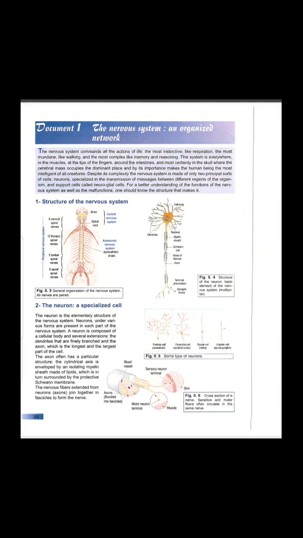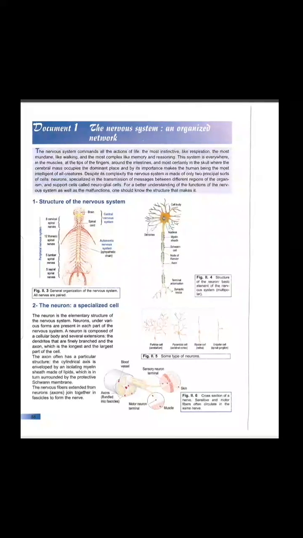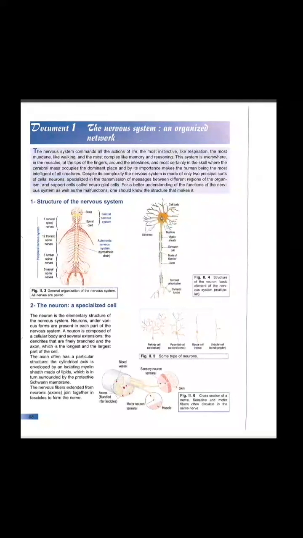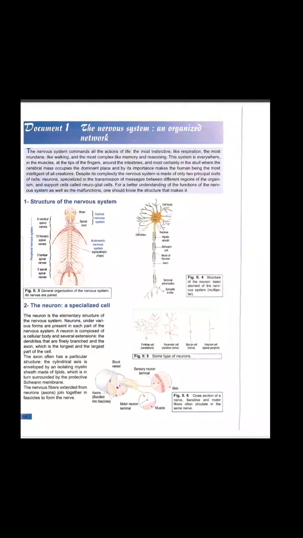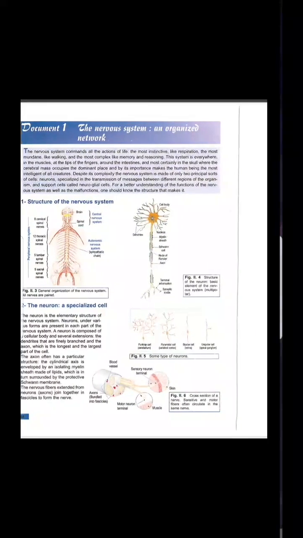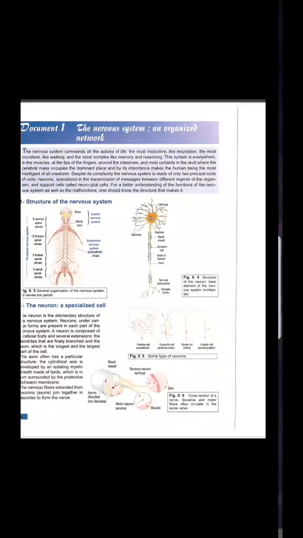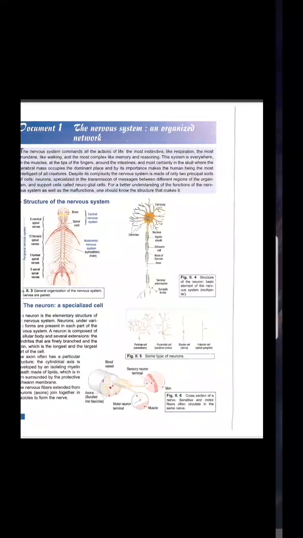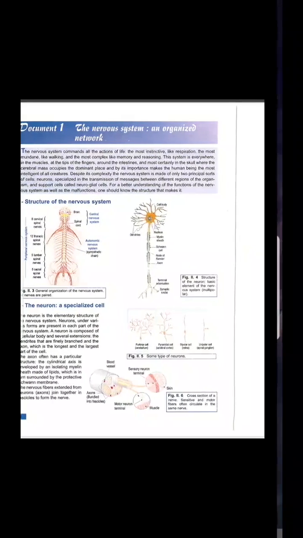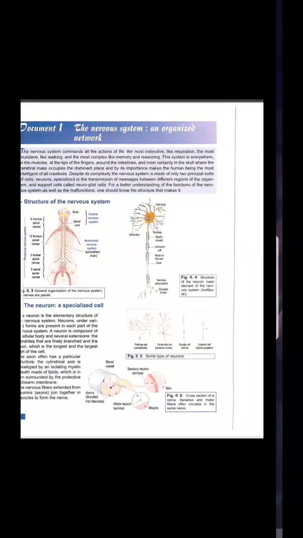For a better understanding of the function of the nervous system, as well as the malfunctions, we should know the structures that make it. So, in order to well understand the function of the nervous system, we need to study the basic unit of this nervous system, the basic cell, which is the neuron. So, in order to well know how a nervous system functions, we need to know more about the neuron, the nervous cell.